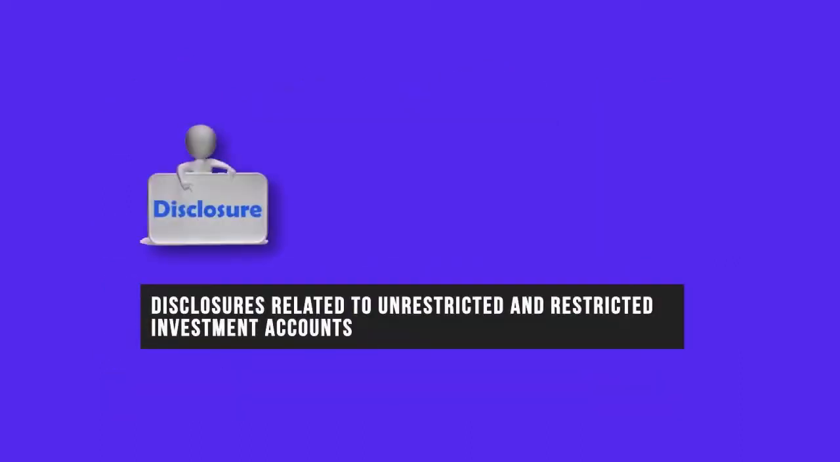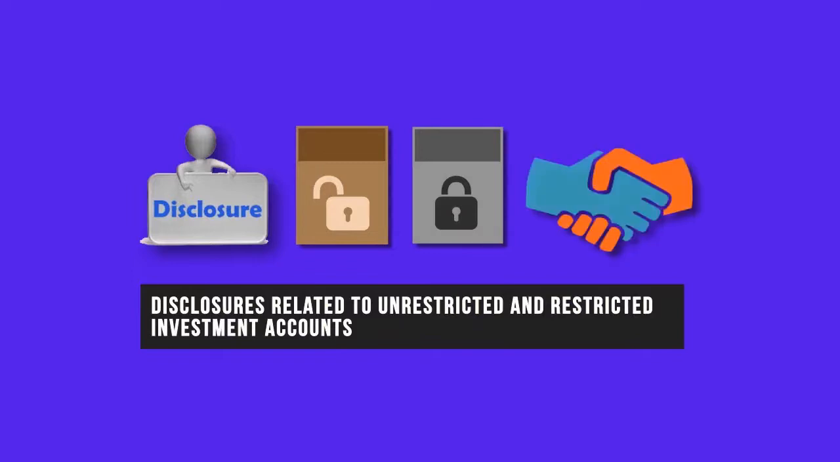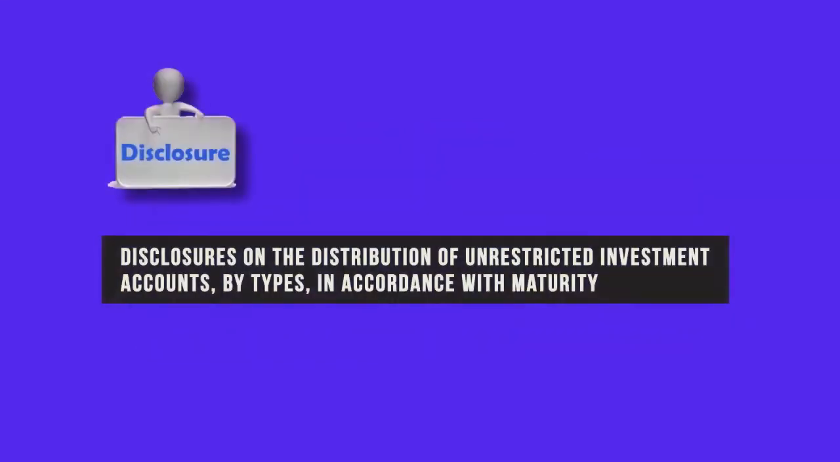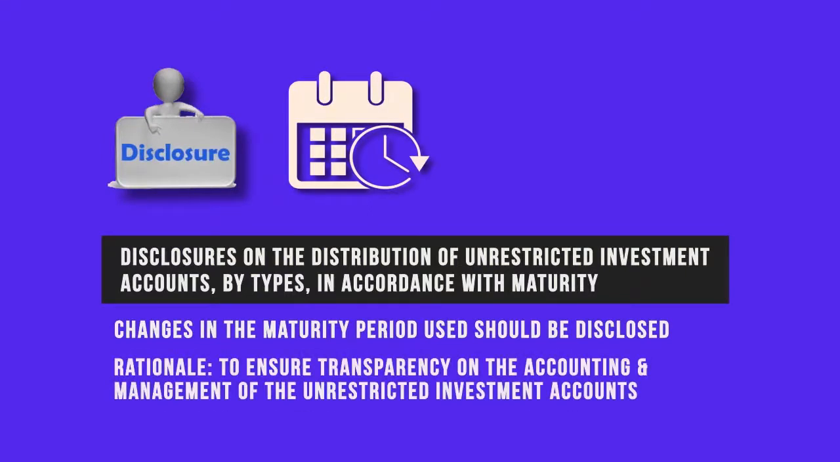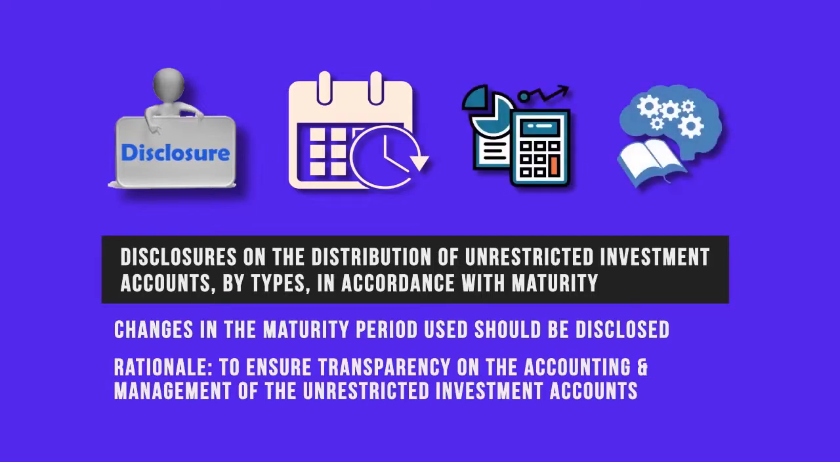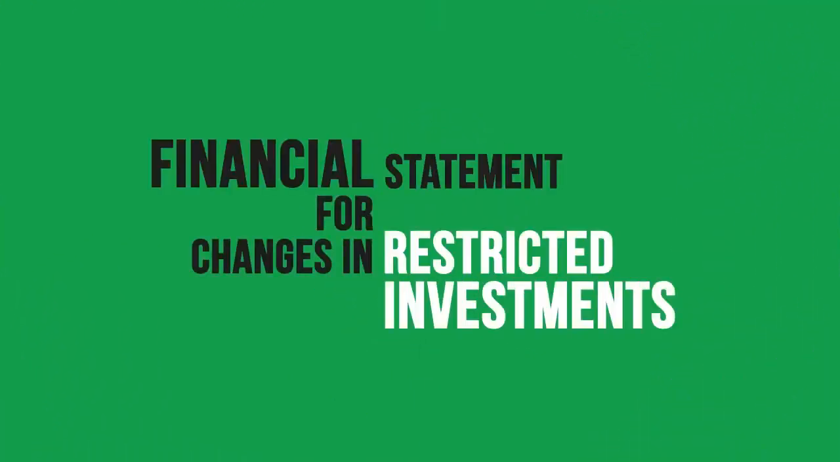Disclosures related to unrestricted and restricted investment accounts. Disclosures on the distribution of unrestricted investment accounts by types in accordance with maturity. Changes in the maturity period used should be disclosed. Rationale: to ensure transparency on the accounting and management of the unrestricted investment accounts. Financial statement for changes in restricted investments.